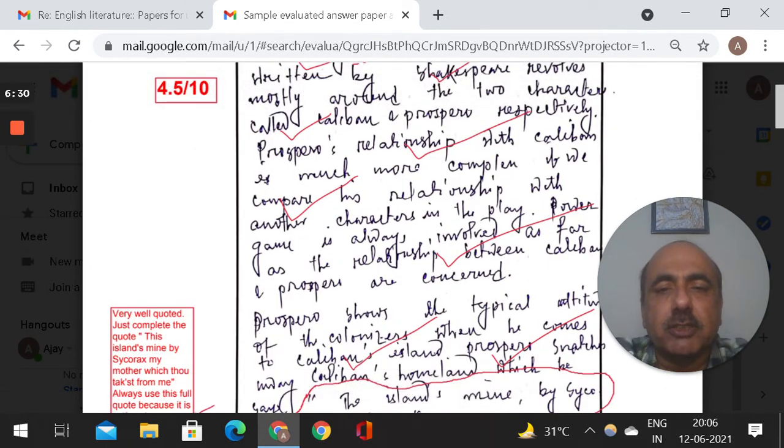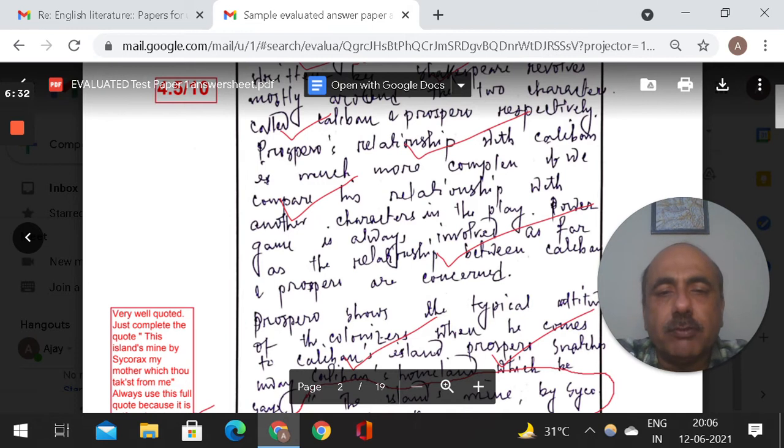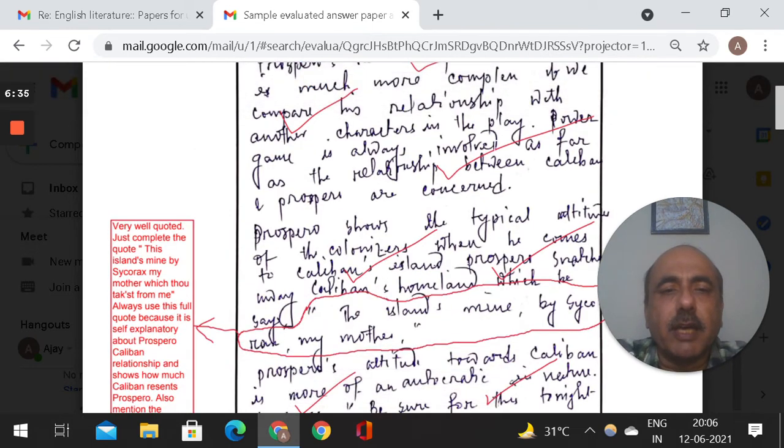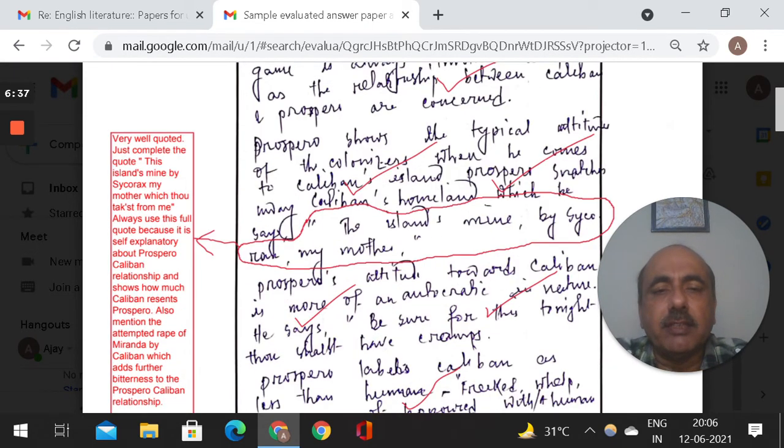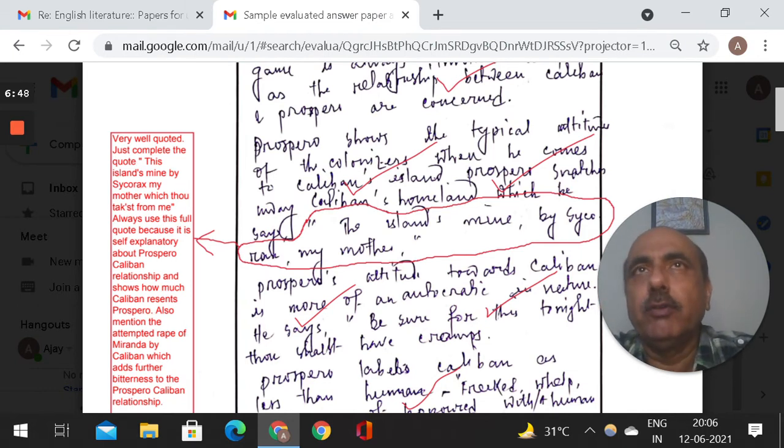Prospero's relation with Caliban is much more complex as we compare the relationship with another characters in the play. Like now he has given a quote over here. Quotes again. When you do my course with me, whichever course, test series or this, I will always guide you that in UPSC we need to use a lot of quotes. We must have a file with us for each text and what are the relevant and important quotes.